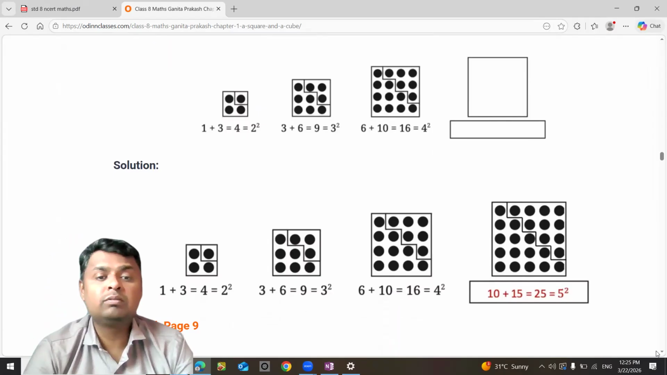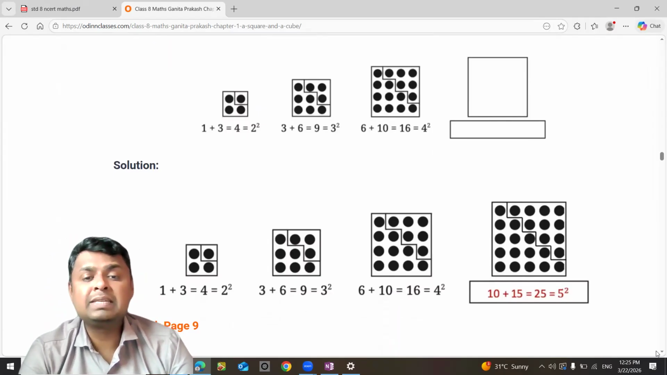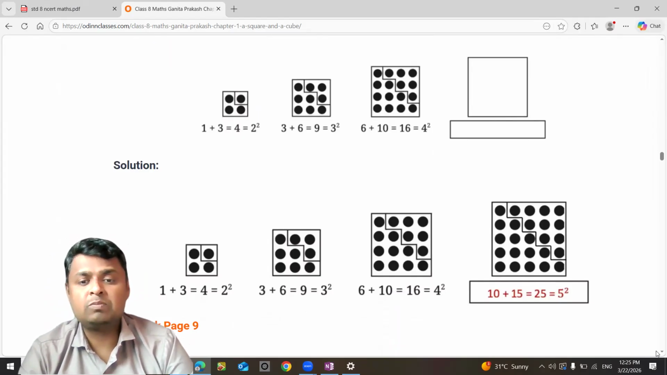1 plus 3 is 4, that is 2 square. 3 plus 6 is 9, that is 3 square. 6 plus 10 is 16, that is 4 square, and so on. So 10 plus 15 will be 25, that is 5 square. Observe the pattern. Observe the digits. Observe the circles.